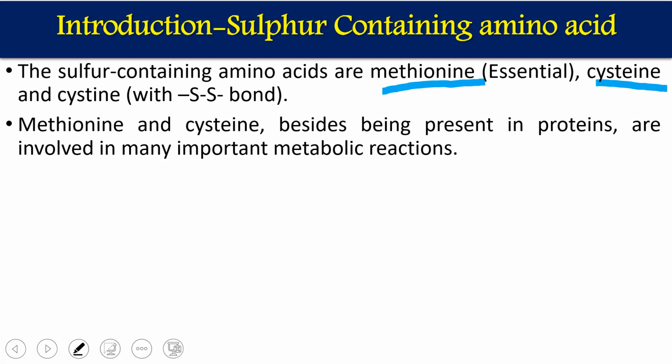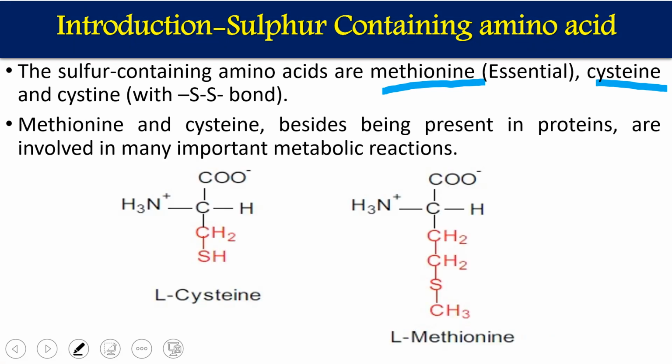Now, if you see the structures of cysteine and methionine, there is a basic difference between them. Methionine contains a thioether type of sulfur, where the sulfur is between two methyl groups, whereas in cysteine a sulfhydryl group is present. So the type of sulfur present in the two amino acids is different, and that is why their roles and functions are also different.